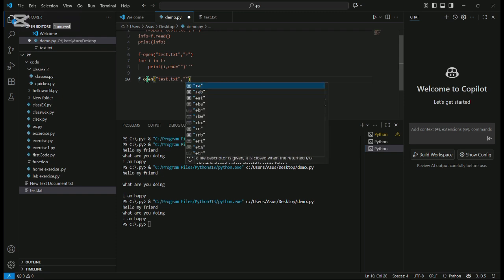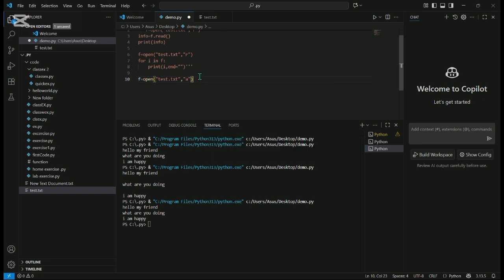Since I'm going to append the message, we have to use the a here. Now f dot write. The message that I'm going to add is: your book great.